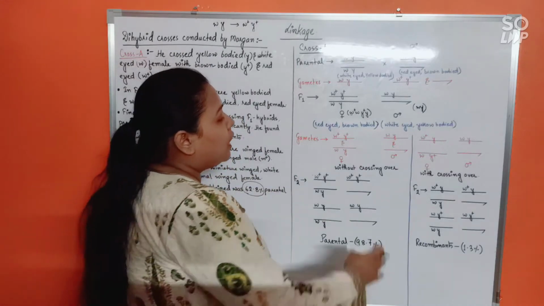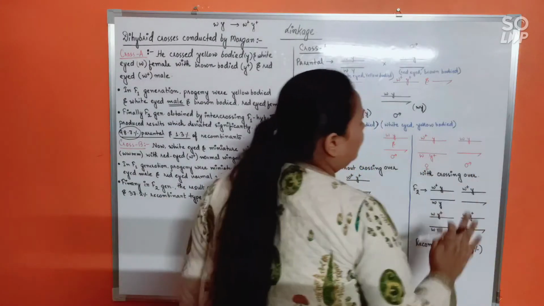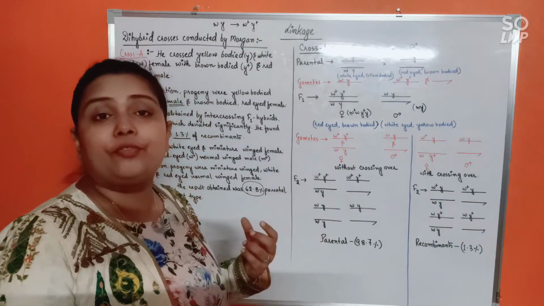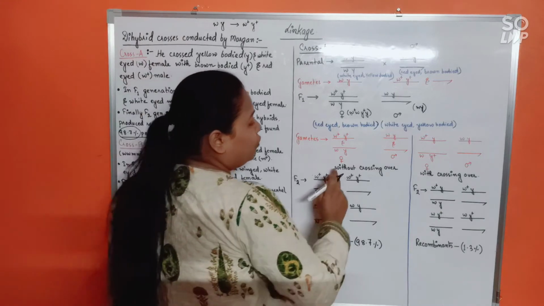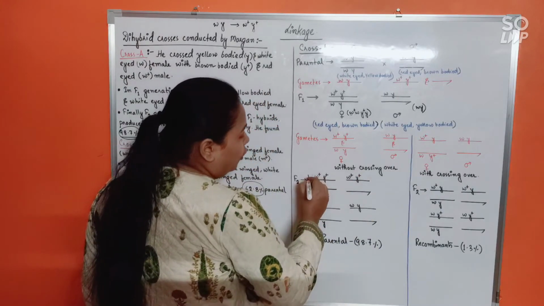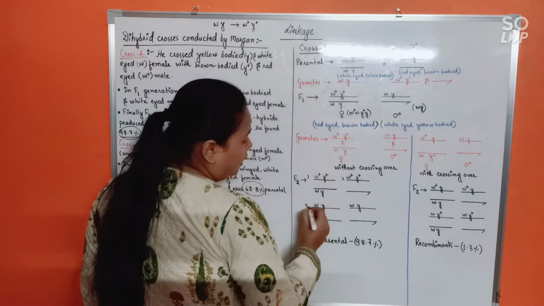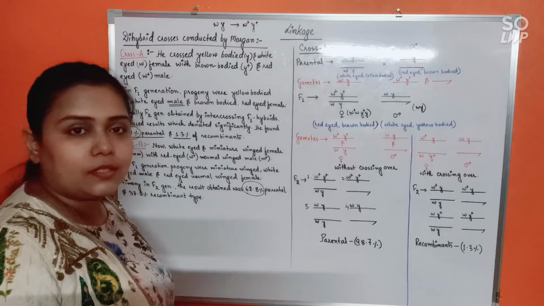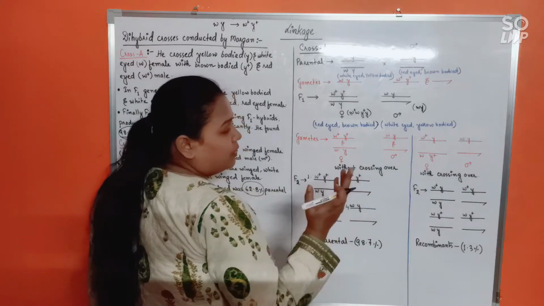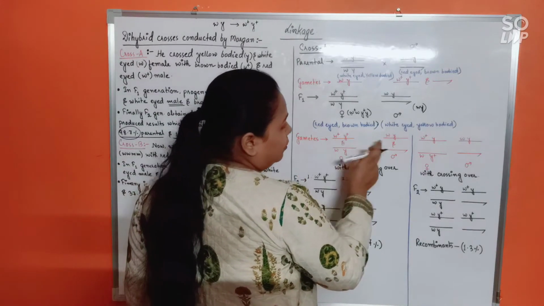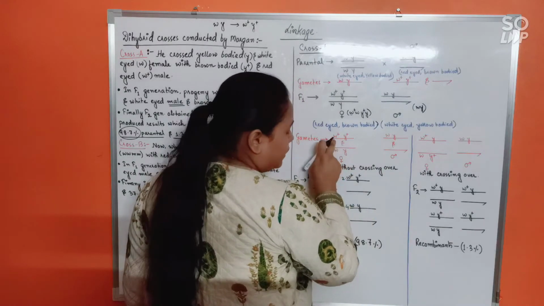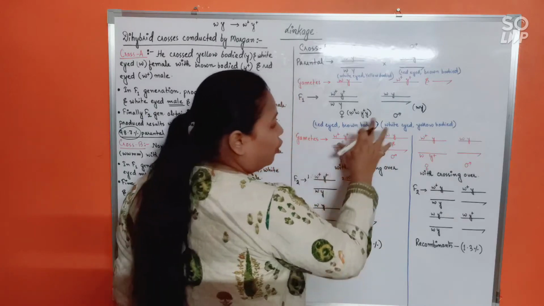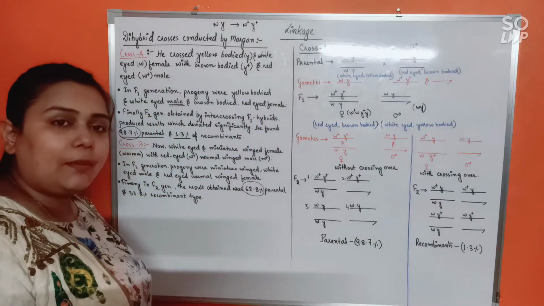Okay. So considering without crossing over and with crossing over, now let's see what will be the scenario in X2 generation. In X2 generation without crossing over, these are the four types of 1, 2, 3 and 4. Four types of zygotic combinations that can be formed. What you will simply do is cross this X chromosome with this, or else this with this and this with this. Four types of zygotic combinations can be formed.